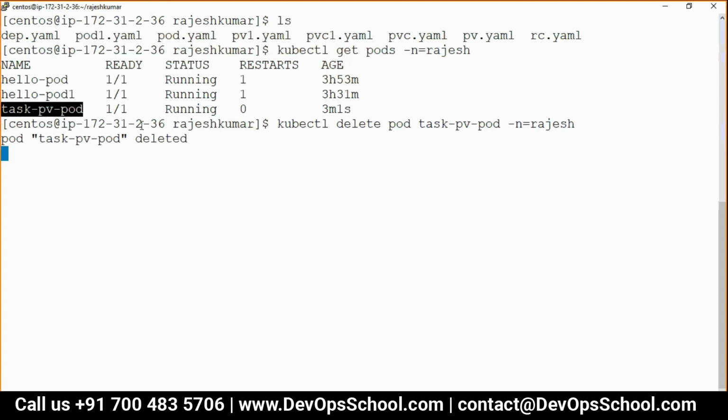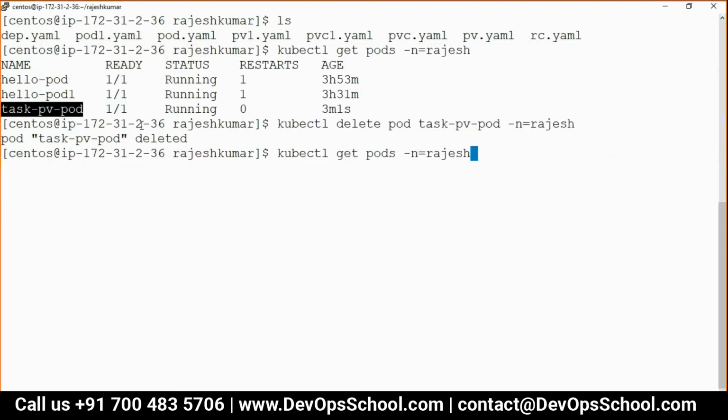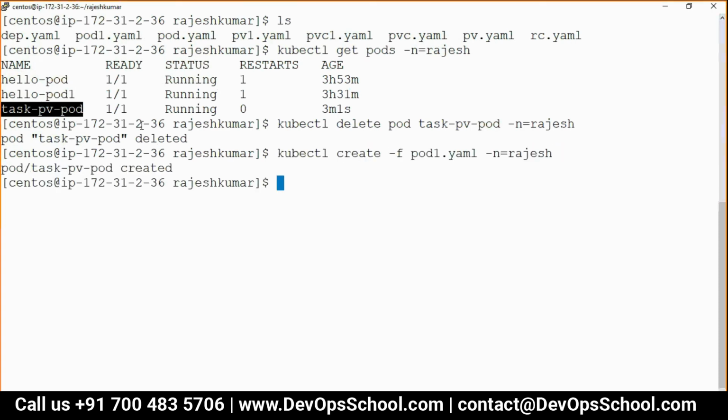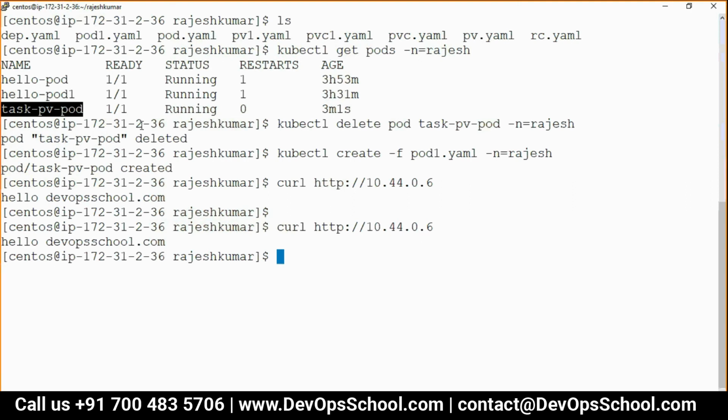Whether the data is gone or not, index.html, let's check it out. See, it's not gone. Can I recreate the pod with the same PVC? And can I curl one more time? See? So data is persistent beyond the pod life cycle. This is with the PV, PVC, volume mount. You understand that now, guys?